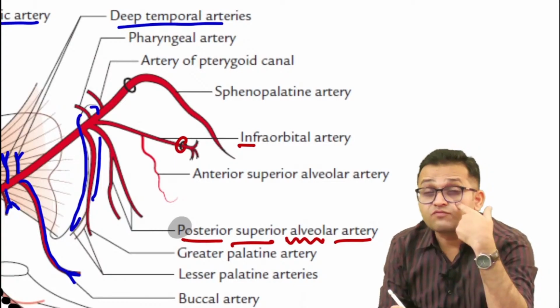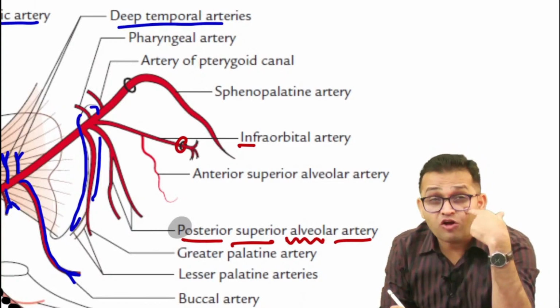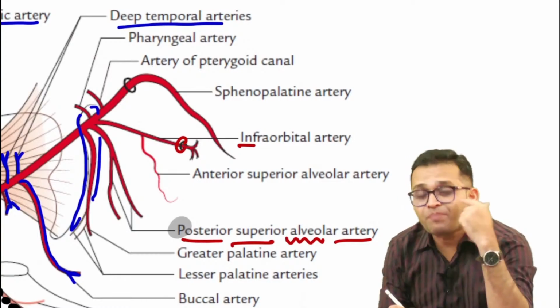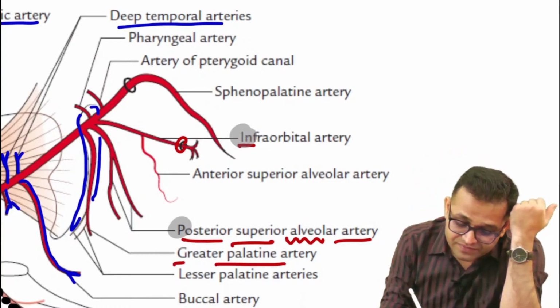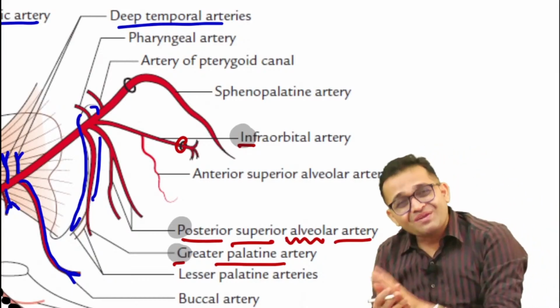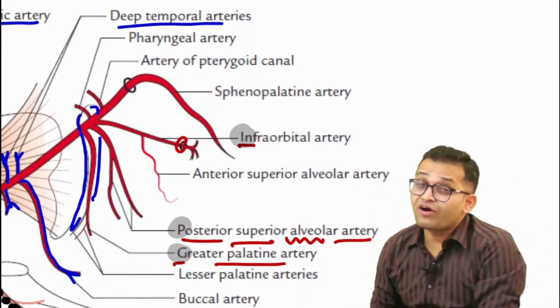So it is coming outside from the infraorbital foramen. So this is the infraorbital artery. And the next artery supplying the palate. Yes, greater palatine artery. So you can remember the PIG, pig. Remember beta, try to catch this point.